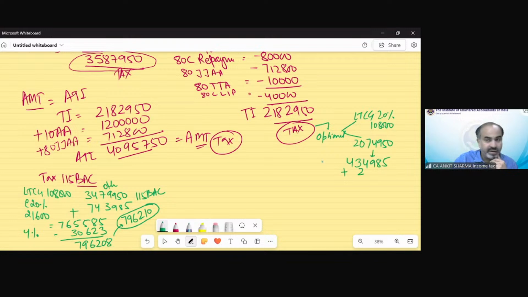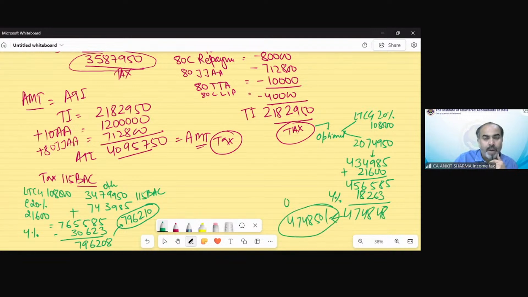Adding capital gain tax, it would be 456,585. And the cess, that is 4%, would be 18263. So the total would be 474848, and if we take it to a multiple of 10 rupees, 474850. So that is the tax as per optional tax regime.